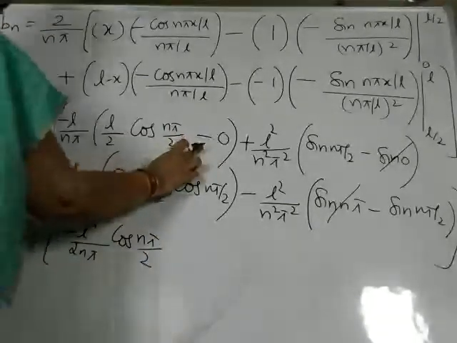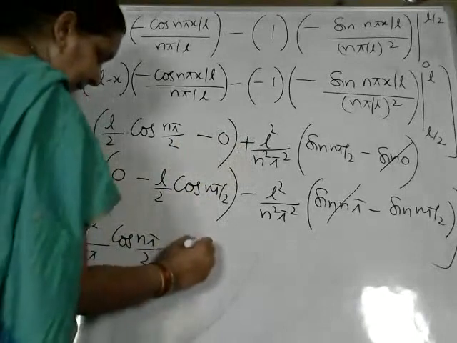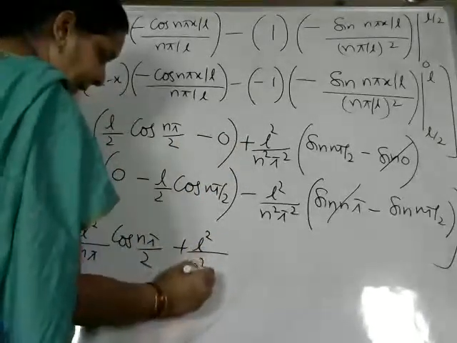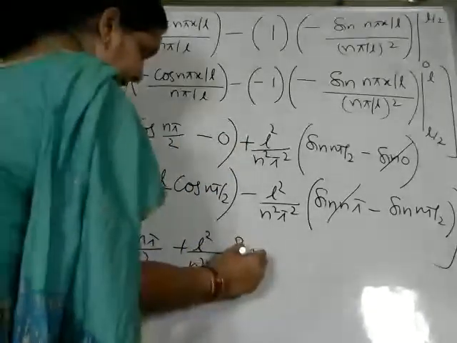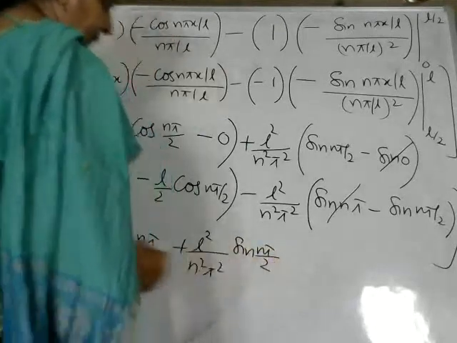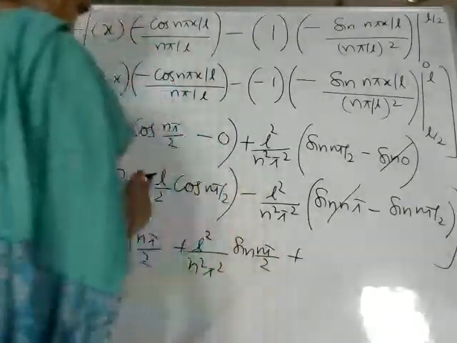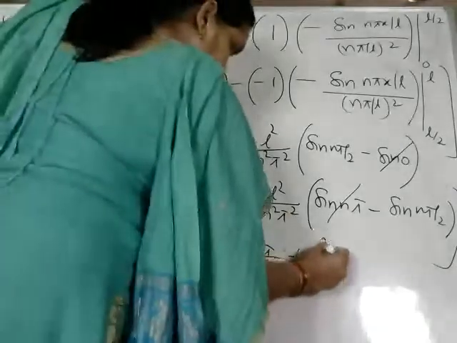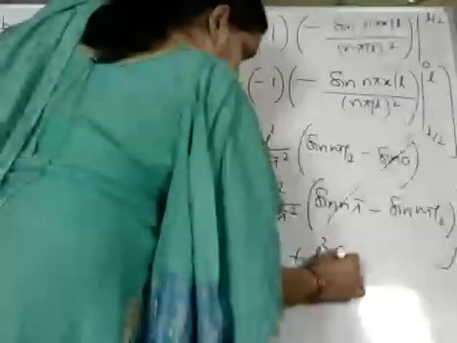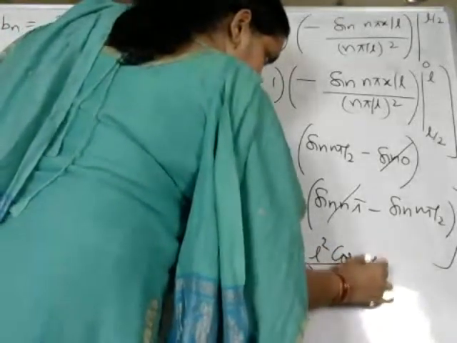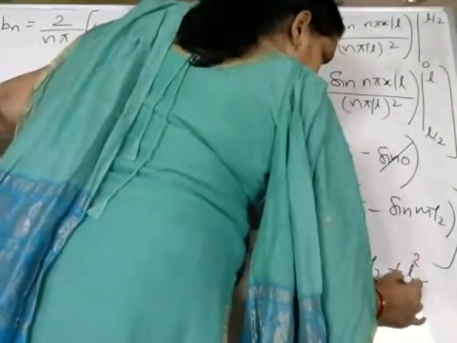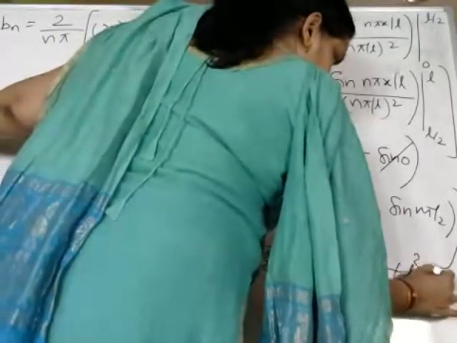This is 0 plus L square by n square pi square sin n pi by 2, minus into minus plus L into L is L square by 2n pi cos n pi by 2 minus into minus plus L square by n square pi square sin n pi by 2.